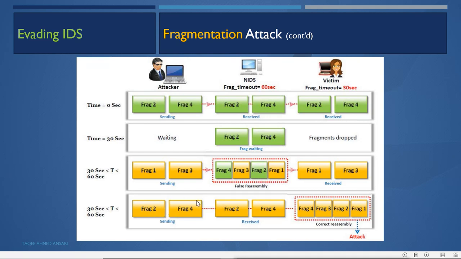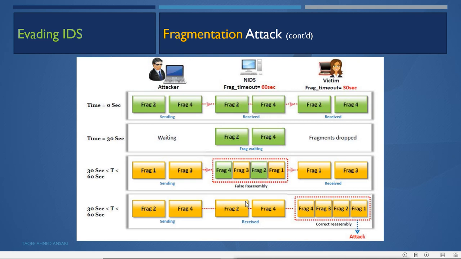Now the real ones will reach the IDS, it will receive these 2 and 4, and the victim will receive them too. In this case, the IDS will now wait for 1 and 3 again, because it received 2 and 4 and 1 and 3 are not there. But these 1 and 3 already reached the victim machine, and now 2 and 4, the real ones, have also reached. Now when the victim machine combines these packets, the attack will be done.